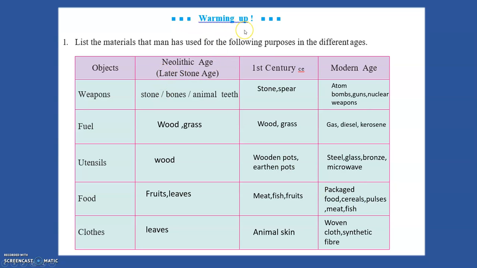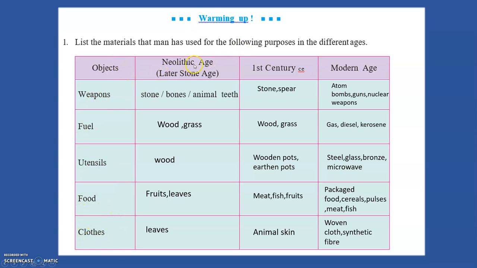Let's start with the warming up. If you see it on page number 72, children, open your textbooks. Let's do this. List the materials that man had used for the following purposes in the different ages. Now you see this is a table. You have objects, you have Neolithic age, then you have first century, and you have modern age. So weapons is what they used to fight. Fuel, what they use for cooking. Utensils, vessels, food, and clothes.